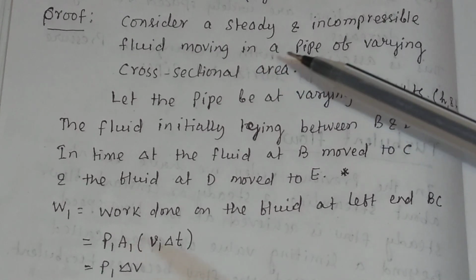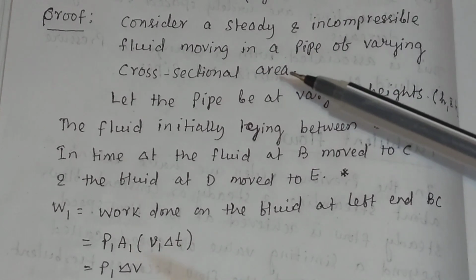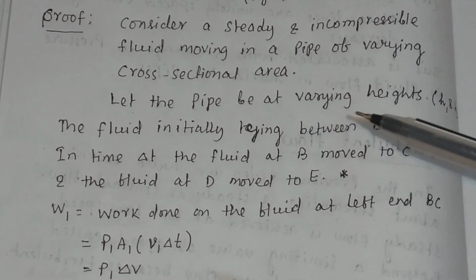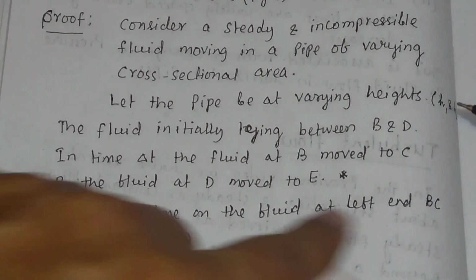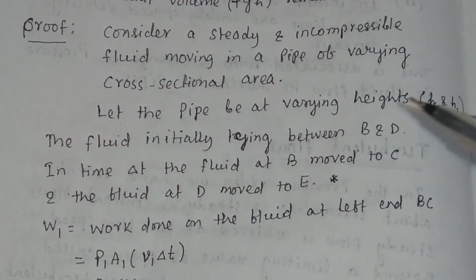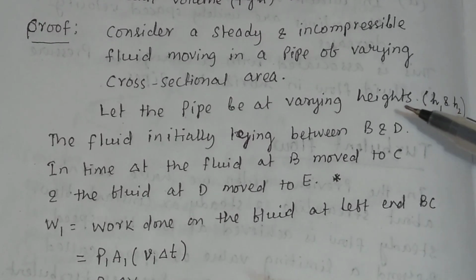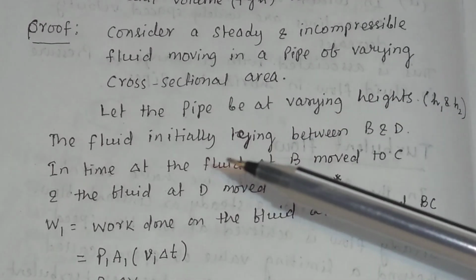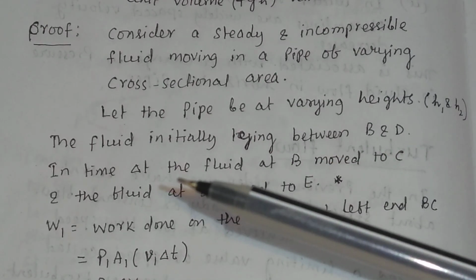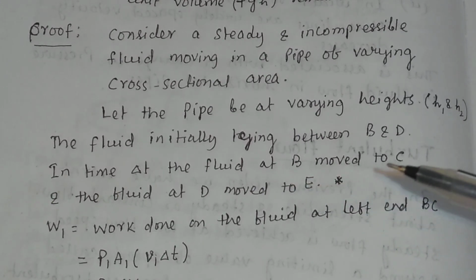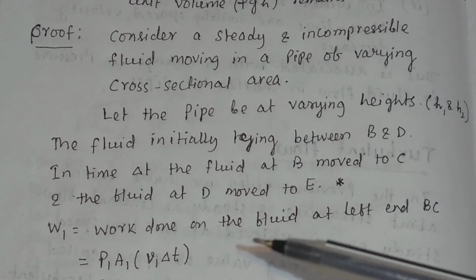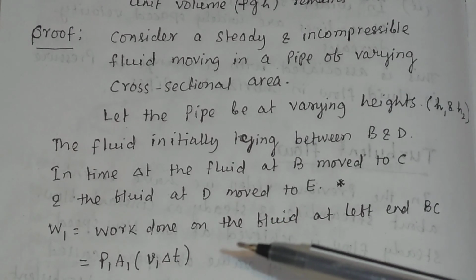So consider a steady and incompressible fluid moving in a pipe of varying cross-sectional area. Let the pipe be at varying heights, H1 and H2, as shown in the figure. The fluid initially lying between B and D, in time delta t, the fluid at B moves to C and the fluid at D moves to E. What is the work done on the liquid at the left end BC?